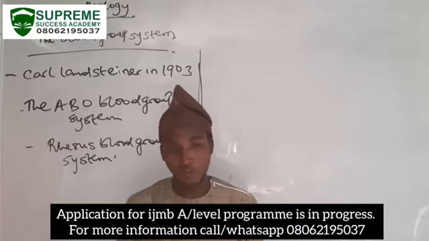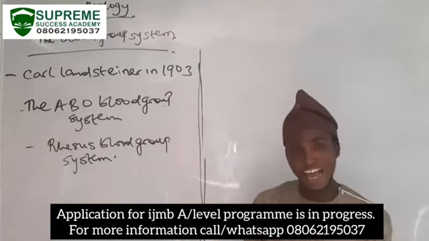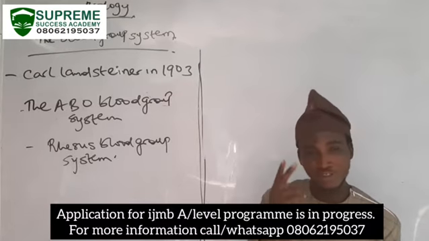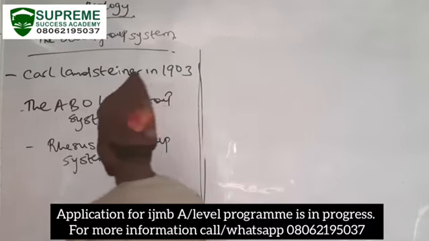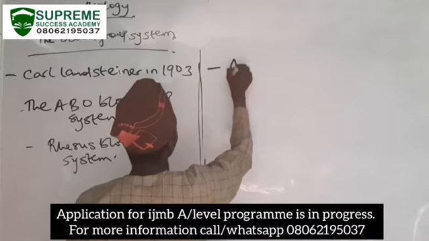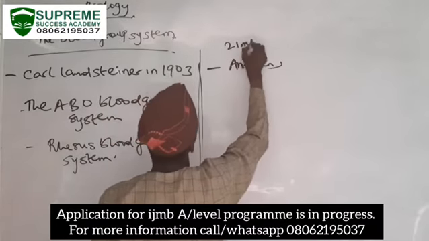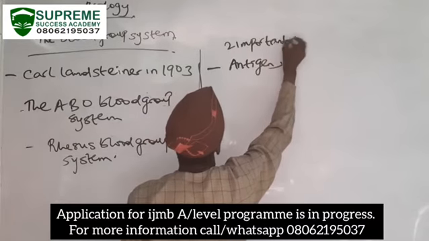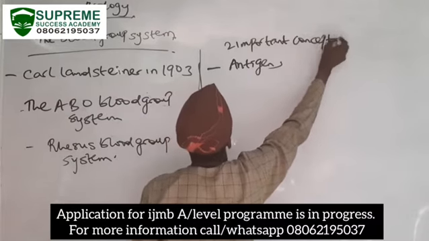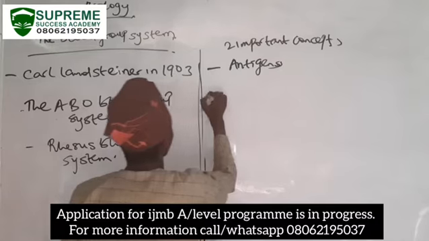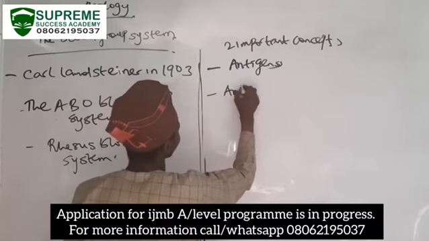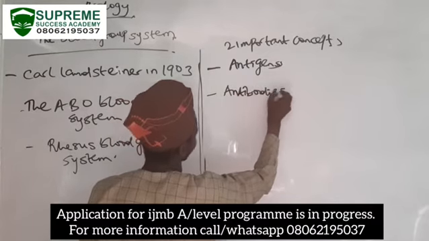The concept of blood group was further elaborated using two core concepts. Number one, we have the antigens, and number two, we have the antibodies.